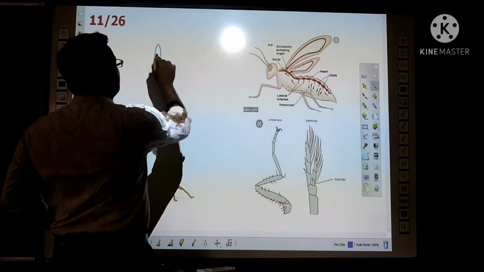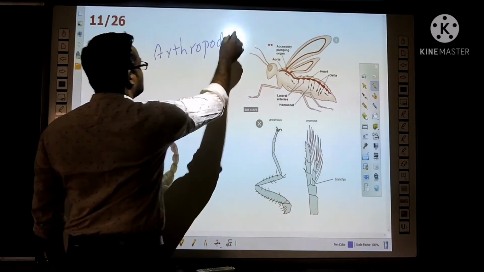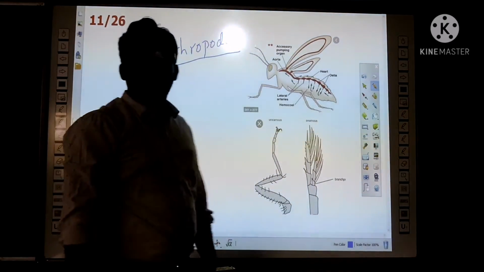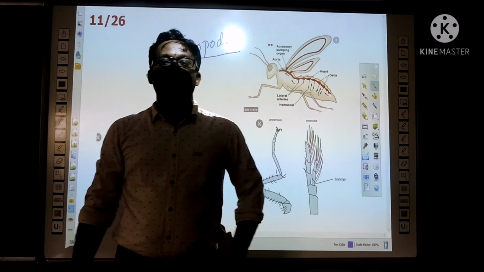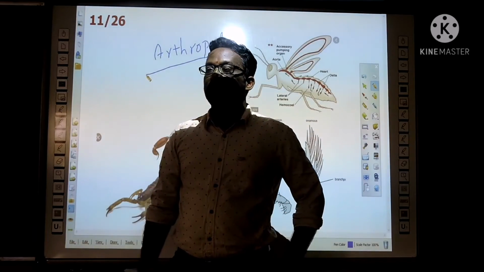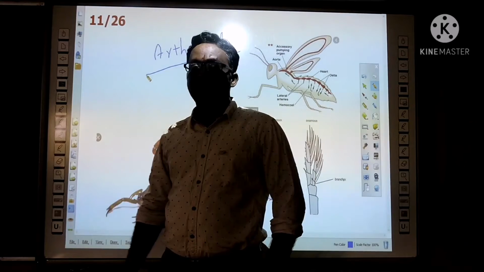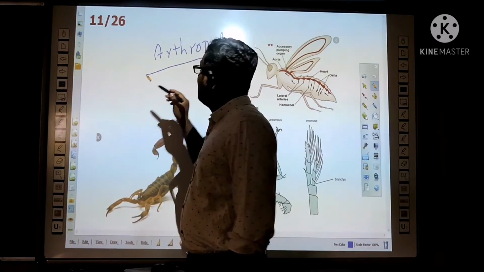Next, Arthropoda. In the animal kingdom, the largest diversity of animals is present in this Arthropoda group. What is the meaning of Arthropoda? Poda means legs.